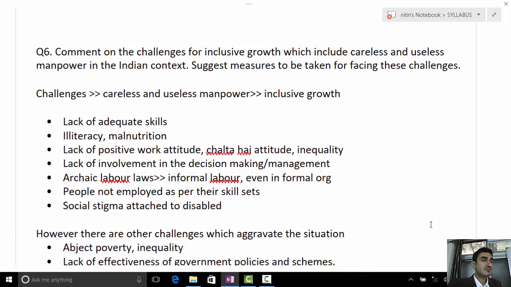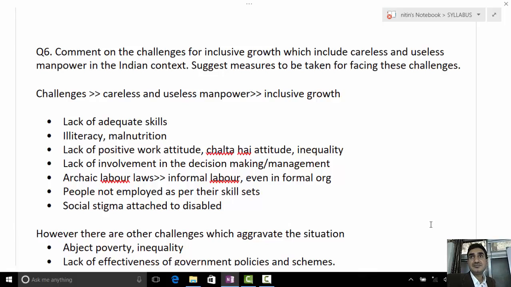Basically, skill honing, setting up of new businesses, financing, credit facilities to economically weaker sections of society, and curbing child labor and ensuring that they are in school at the right time. And other challenges, I'm not sure what this careless manpower is. Other challenges I have written are basically poverty, agriculture, social development problems, regional disparity, but I'm not sure whether they will form part of the question or not.